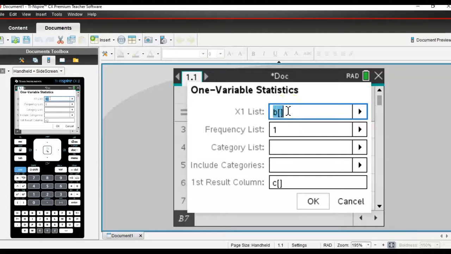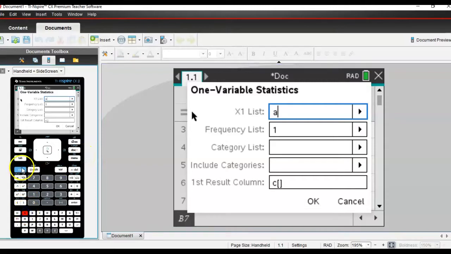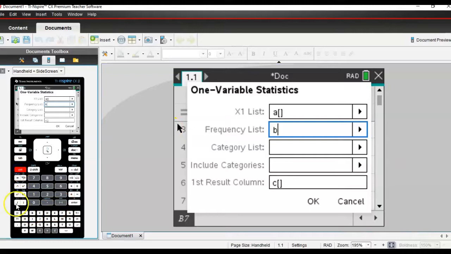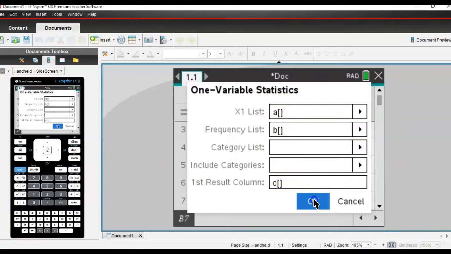Where is my list? It's actually in column A, so if you follow my cursor here for a second, I like to do it this way, hit the A, and then go control, hard brackets. That means that it's going to read all of column A as my x values. We have ignored this entry before, because all of our frequencies were 1. All of our frequencies are not 1 this time. So we're going to say, hey, I would like you to refer to everything in column B for my frequencies. So B, and then again control and those hard side brackets. There we go, so it reads column B. So here's where my x's are. Here's where my frequencies are, and we're going to deposit the results in column C.